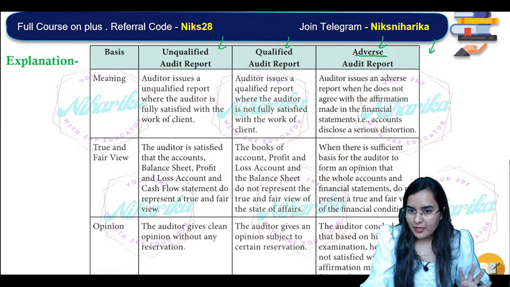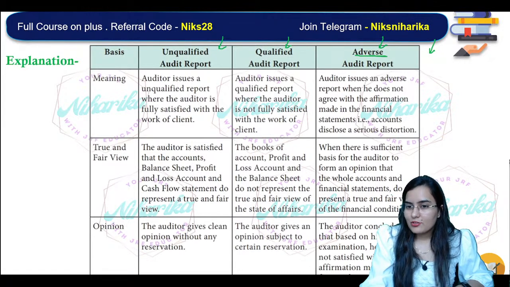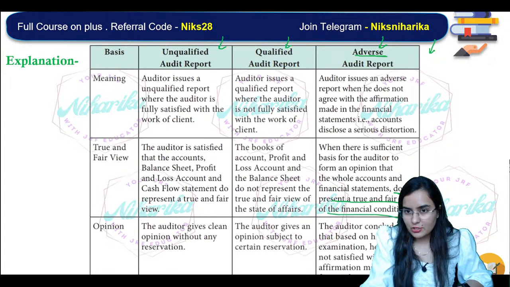In adverse, something is wrong and very much wrong. So they do not present a true and fair view of the financial condition.